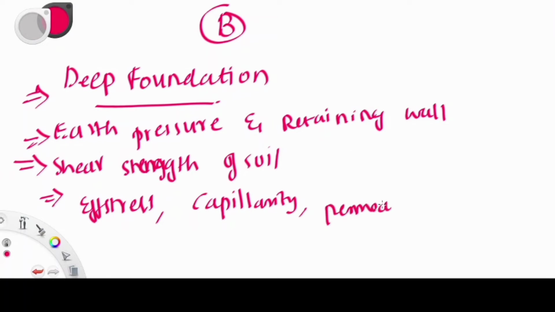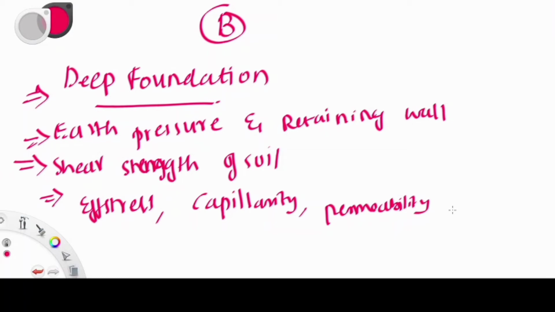effective stress, capillarity, permeability. Talking about this chapter, it is a little easier compared to deep foundation, earth pressure and retaining walls. So just understand the concept of effective stress. What is effective stress, how to determine it, and what will be the variation if there is a water table, if there is capillarity. Find all these things. Important topics include total stress, pore water pressure and effective stress, capillarity in soil, permeability of soil and its measurement. There are different methods for permeability determination, right? Just learn all these things also.